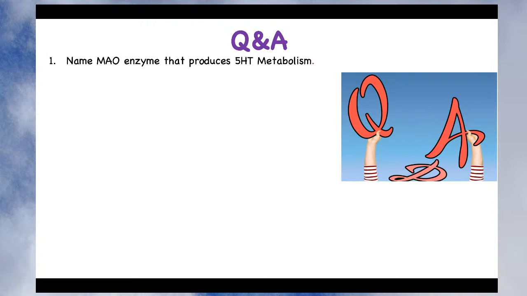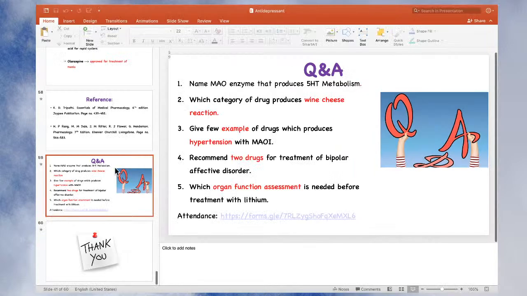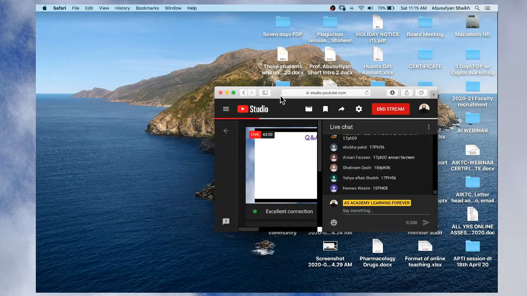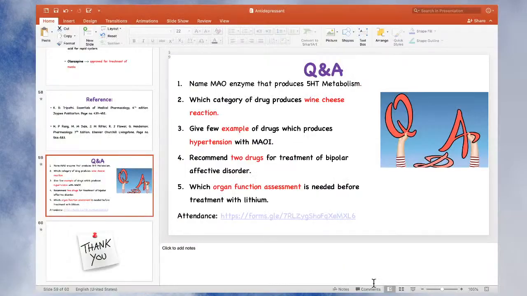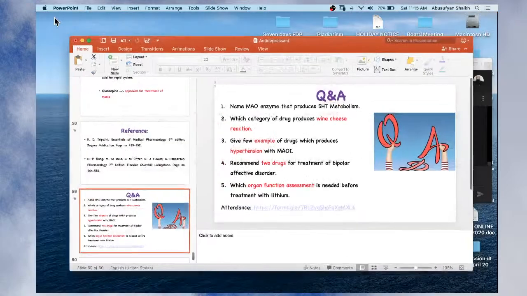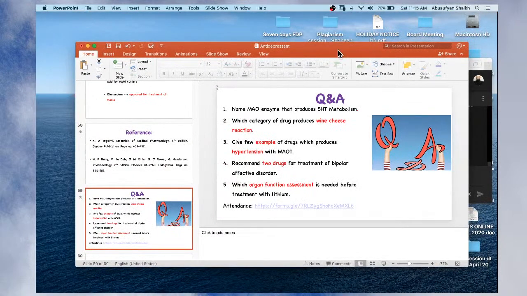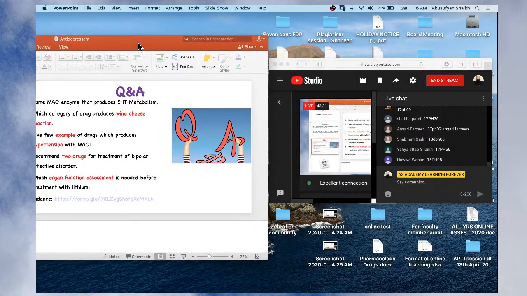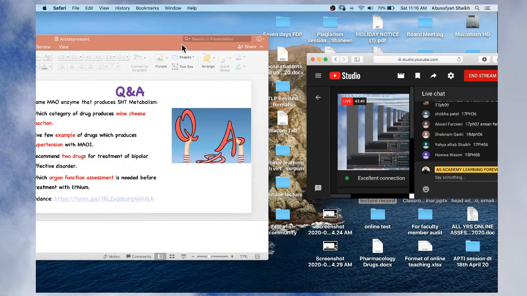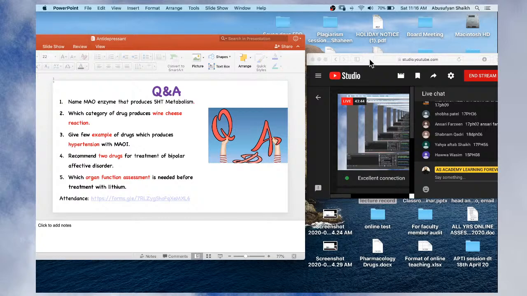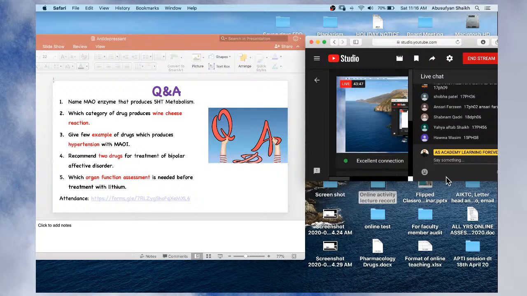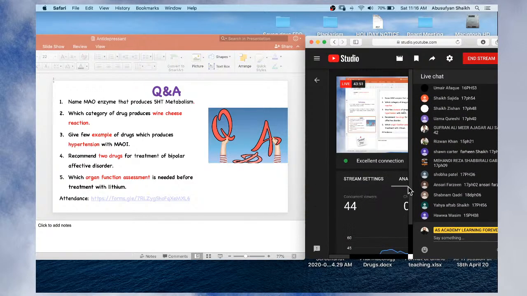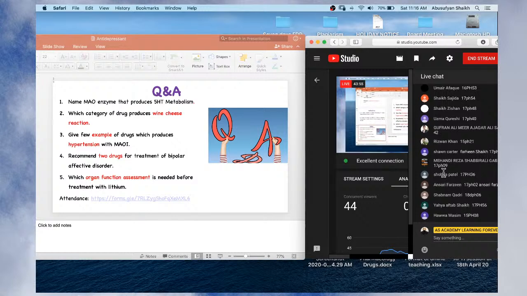My first question is, name the monoamine oxidase enzyme that produces metabolism of 5-hydroxytryptamine.